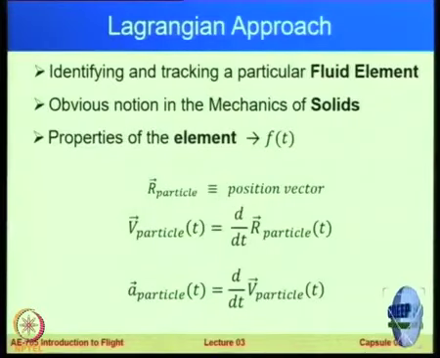So the position of the particle is a vector because it has a magnitude and direction, magnitude in the sense of the coordinate frame, and direction. So it is a position vector. Then we have the velocity of the particle as a function of time t, that would be the derivative of this position over time. Remember, it will not remain the same depending on the signal, depending on the traffic, depending on what is possible, the velocity will change as a function of time. And the acceleration also will be in general a variable which is a derivative of its velocity over time. So this is the Lagrangian approach.